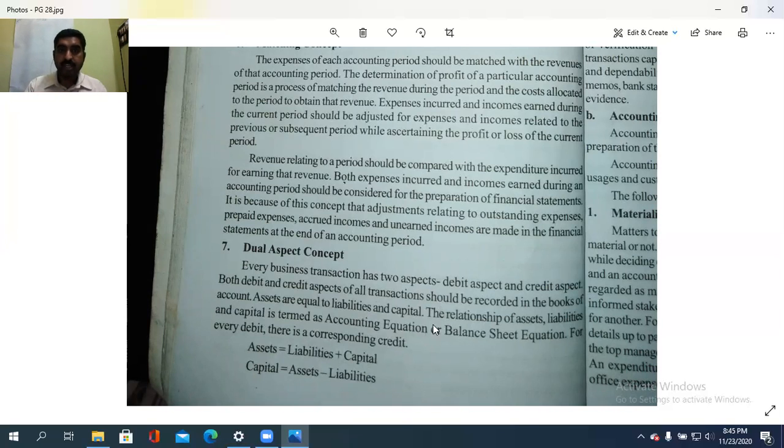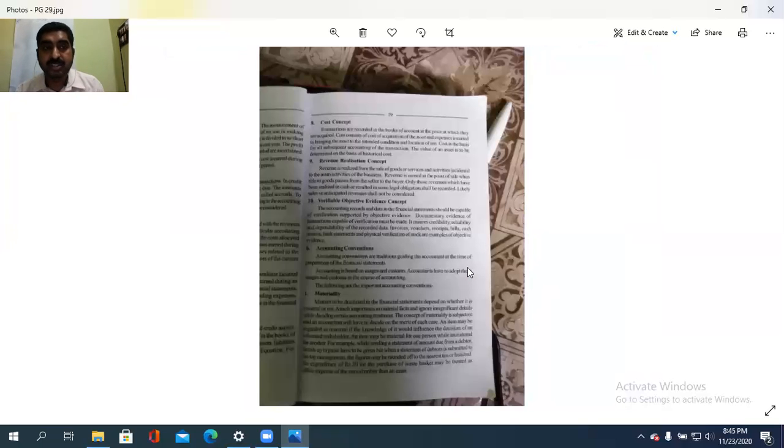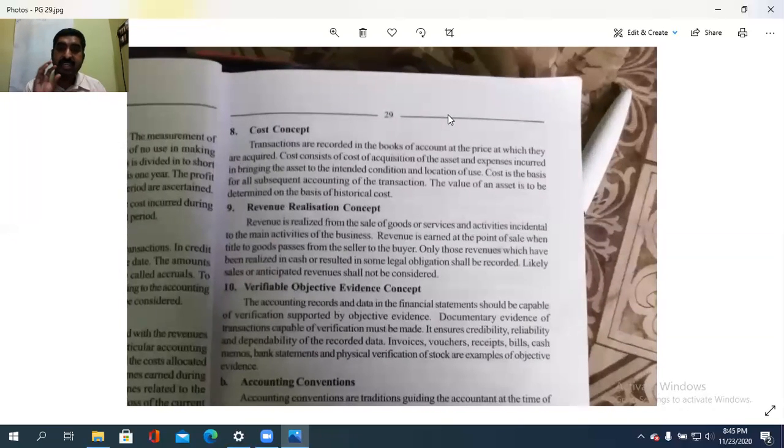That is, there should be a corresponding credit for each and every debit recorded. Next, cost concept. Cost concept in the sense means what? The cost of each and every transaction should be recorded. So transactions are recorded in the books of accounts at the price at which they occurred.